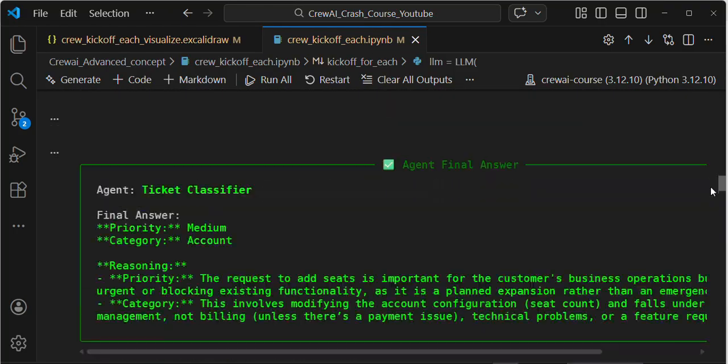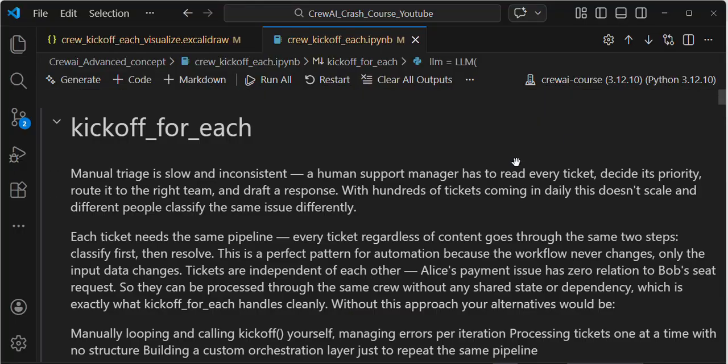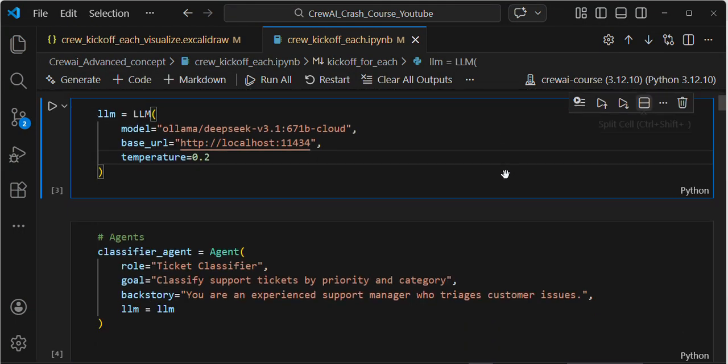The output is still in my code. In your case, you will execute it yourself, guys. First you need to download the Ollama model, then you need to use this model. So I have tested everything, guys.